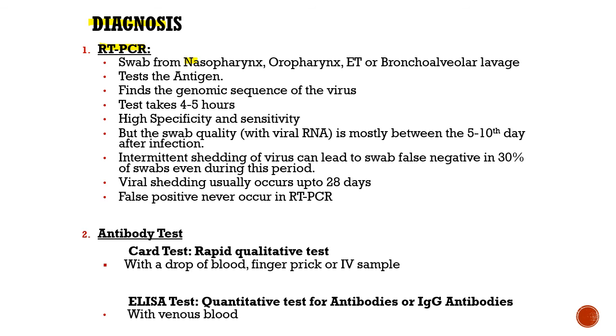The swab can be taken from nasopharynx, oropharynx, endotracheal tube, or bronchoalveolar lavage. It tests the antigen, that is actually the genetic material. Okay, and it takes around 4 to 5 hours. It has got high specificity and high sensitivity. But the swab quality with viral RNA is mostly between the 5th to 10th day after the infection, and that is why the sensitivity is considered to be low.